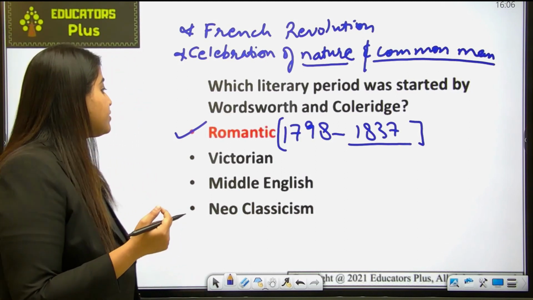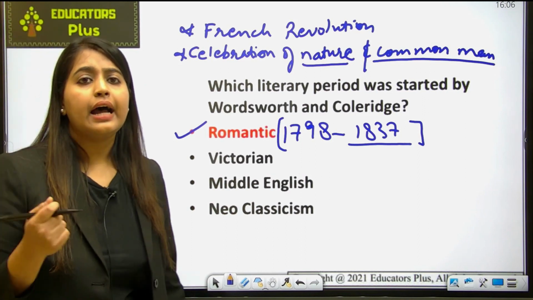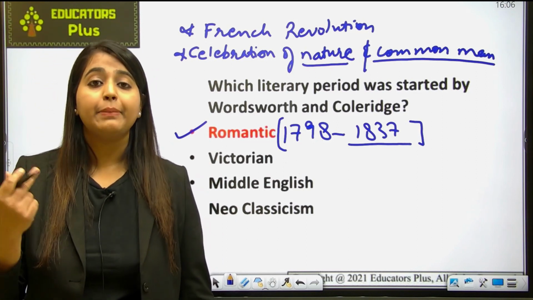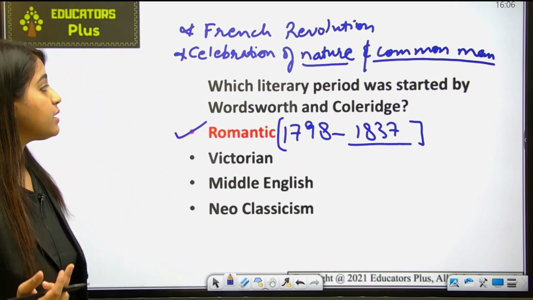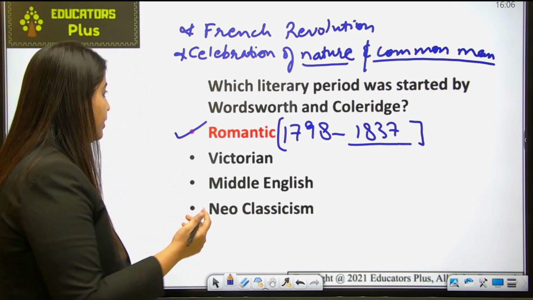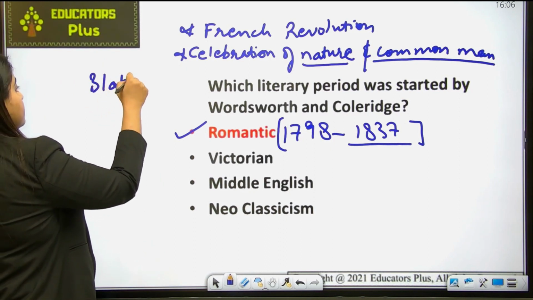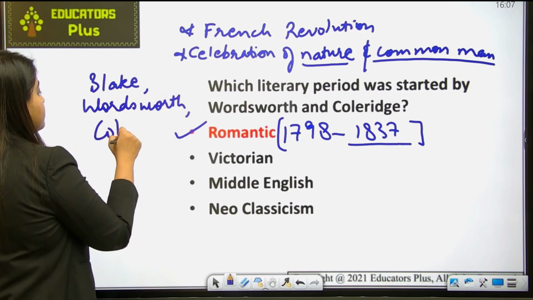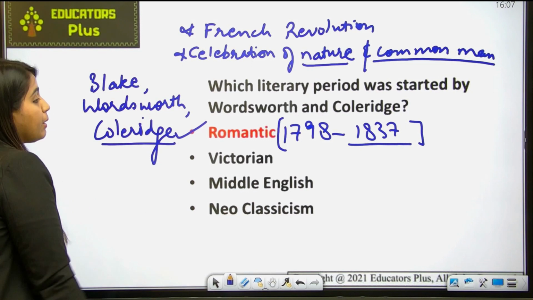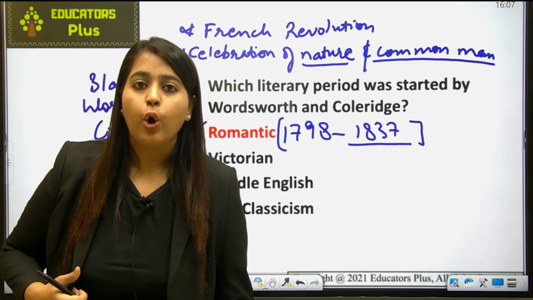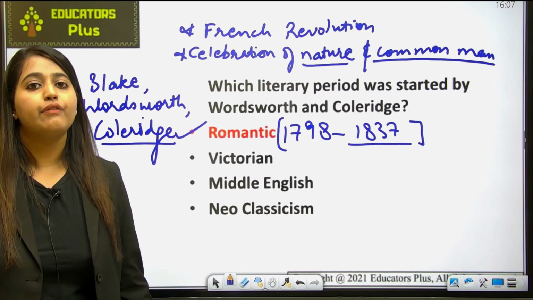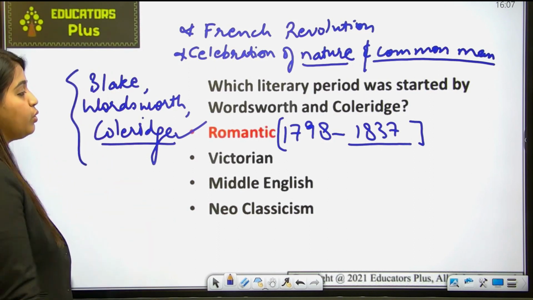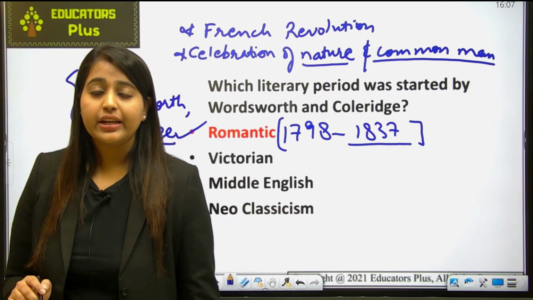Fine. Okay. So now the next point is that Romanticism in English literature started with the works of William Wordsworth. Okay, so William Blake, William Wordsworth, Coleridge, these were some initial writers of the Romantic movement. Then came Keats, Shelley, Byron. All these people came later on. It was the second half of the Romantic period. So basically in the first half these people ruled: Blake, Wordsworth and Coleridge. Got it? Are you getting what I'm teaching?